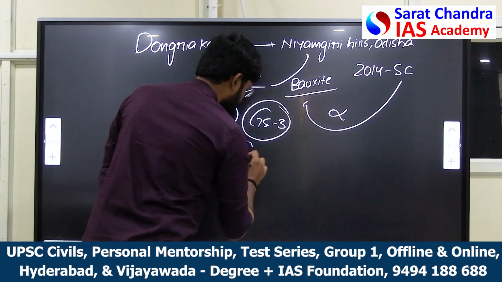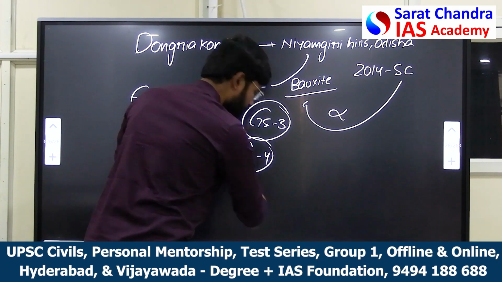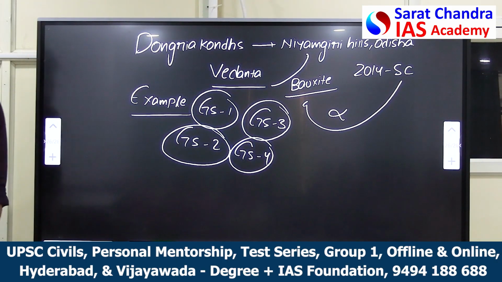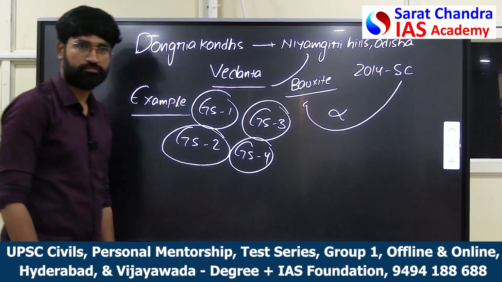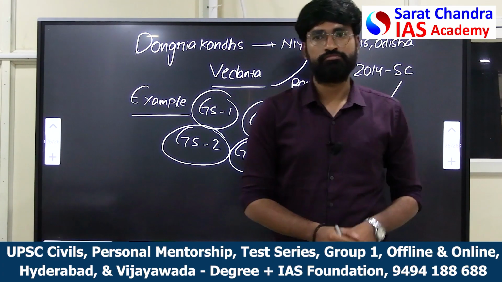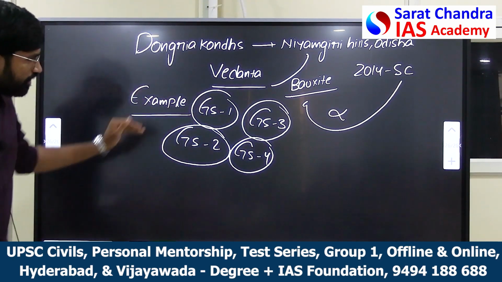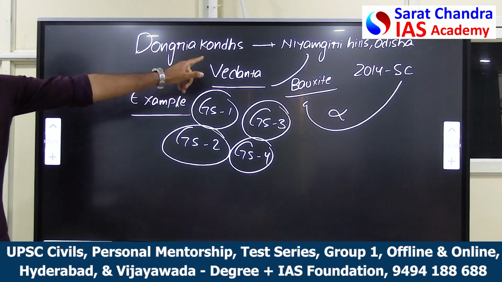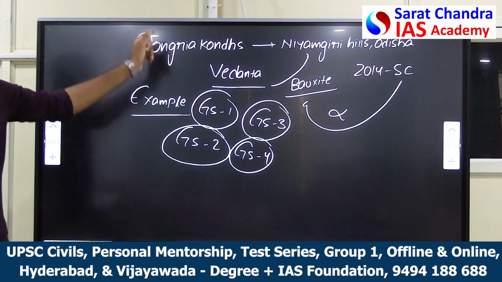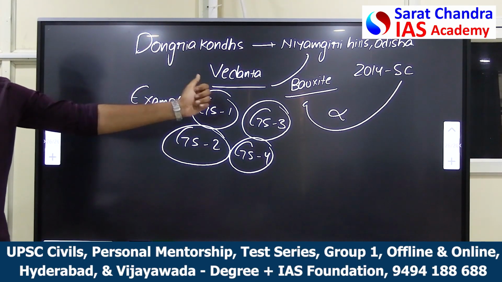Then in GS4, how collectivism can promote their own goals can be written as an example. So this is how across the different papers you can quote a single example: Dongriya Khon tribes, Niyamgiri Hills, bauxite mining.